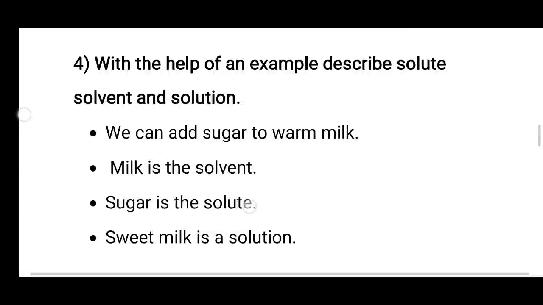When solvent and solute both come together, they form a solution. So when we add sugar to warm milk, milk is the solvent and sugar is the solute. And in the last, sweet milk is a solution, right? Milk is solvent and sugar is solute because sugar dissolves in the milk, and when they both come together, they form a solution. That means sweet milk is a solution.